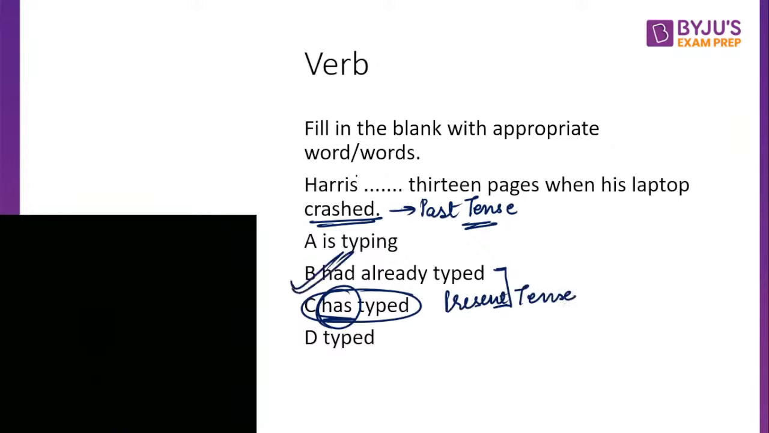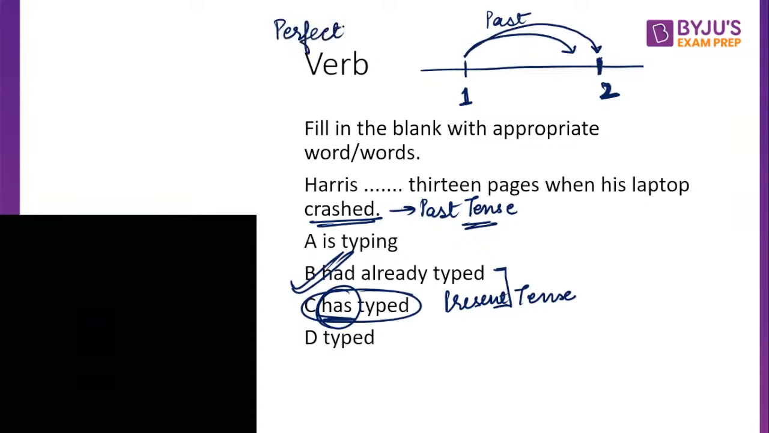Okay. So Harris had already typed 13 pages when his laptop crashed. Hope this makes sense. Past perfect tense was needed here. We use past perfect when we want to talk about two things that happened in the past, but one thing happened before the other. So let's say the first action happened before the second action. Either it got completed before the second action or it got completed by the time the second action started. But it stands completed. It's a completed action. That's why we call it perfect. Perfect means complete. It's a perfected action.